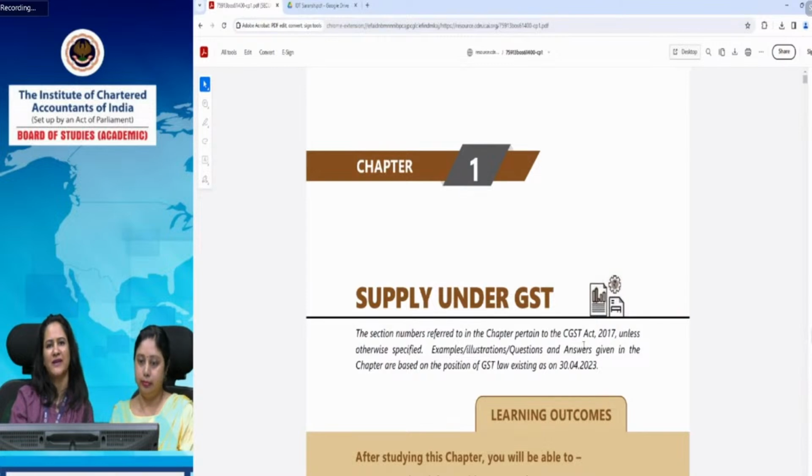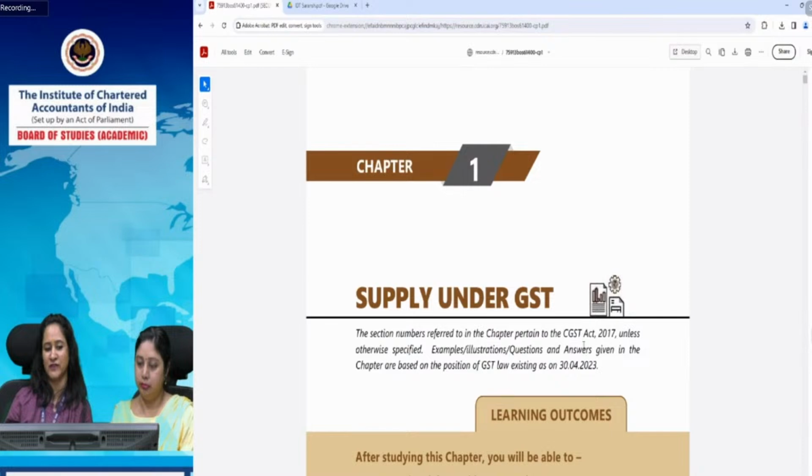Chapter 1, supply under GST. I want to show you this chapter, or any chapter, of the study material. The reason is that any student, or rather, there would be very few students who are not referring to the study material. I would like you to please have a glance at the study material just once.